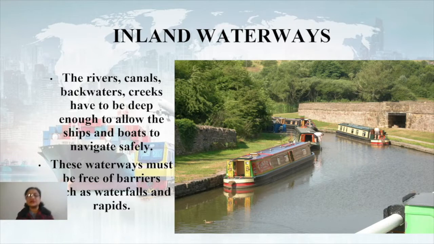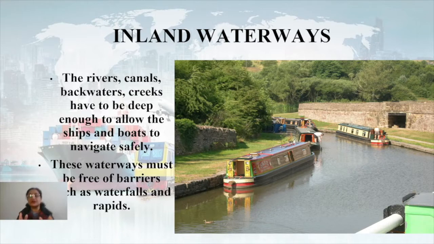Several ups and downs are there, so it's not ideal for waterways, at least for transportation purpose. Then another thing is that a very large area is again covered by the plateaus and small mountains in the southern region. So in the peninsular area also, there is the Deccan Plateau. Then several mountains are there in the south also.